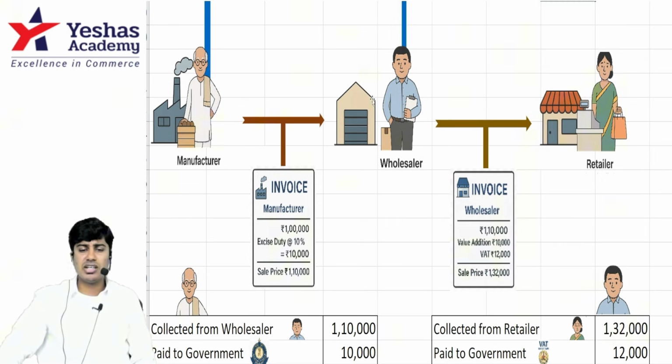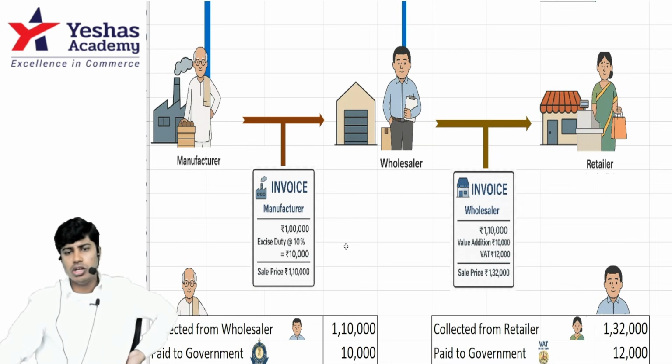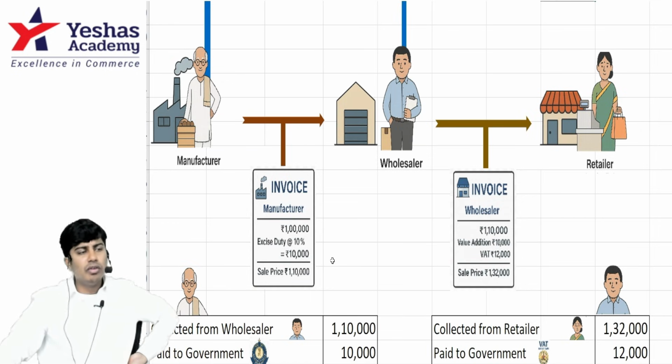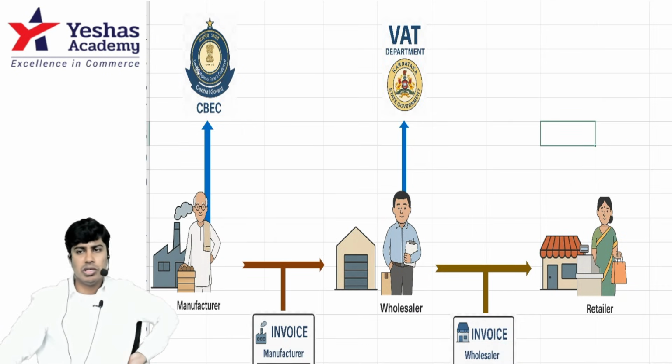When the manufacturer sells the goods to wholesaler, he used to charge on 1 lakh rupees 10% excise duty, which comes to 10,000. So how much was manufacturer Manohara charging wholesaler? 1 lakh 10,000. 1 lakh 10,000 is what wholesaler pays to manufacturer. 1 lakh belongs to manufacturer. 10,000 you were supposed to pay to CBEC.